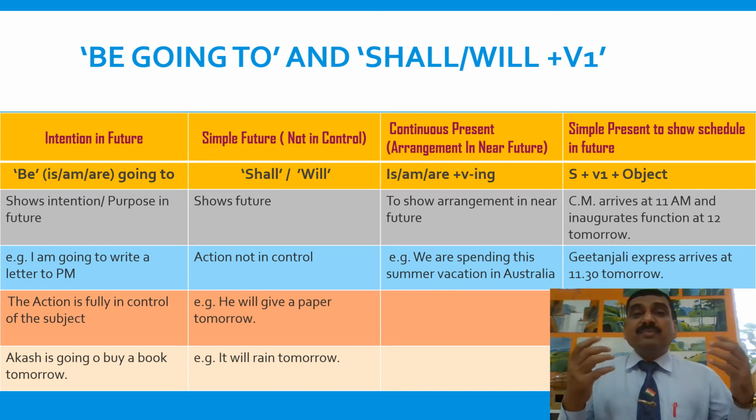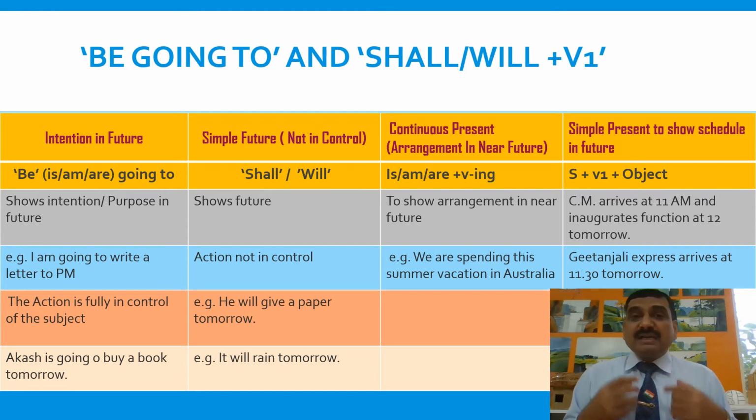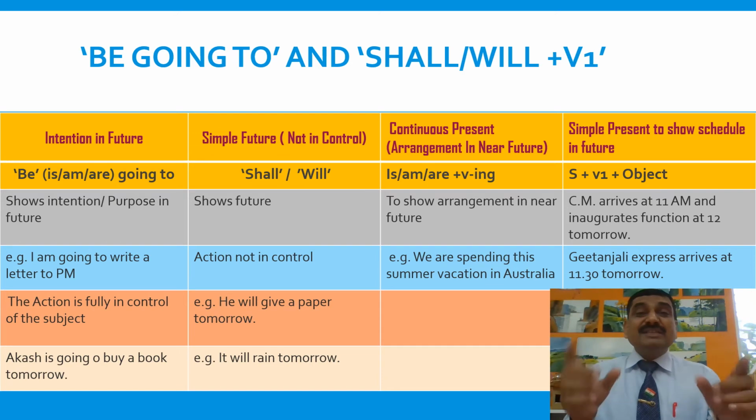Akash is going to buy a book tomorrow. Akash has the intention of buying a book tomorrow. So to show intention in future, use is, am, are going to.